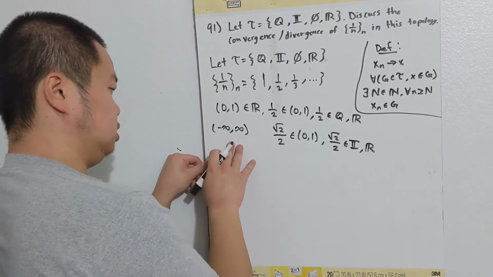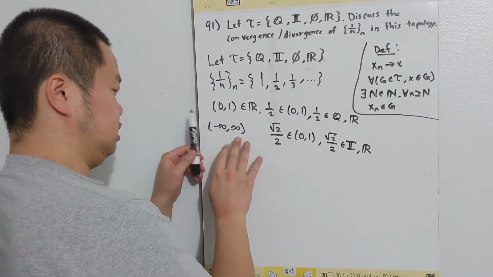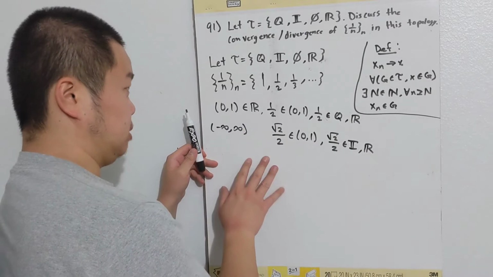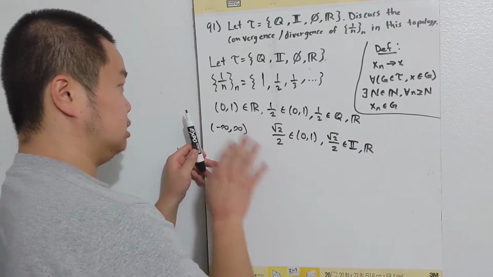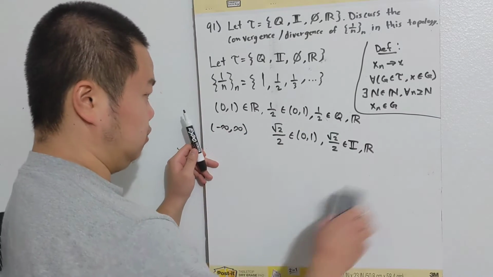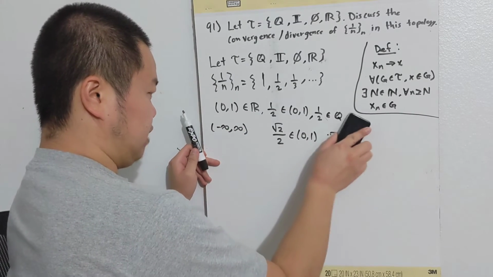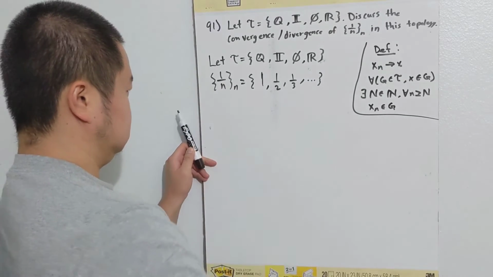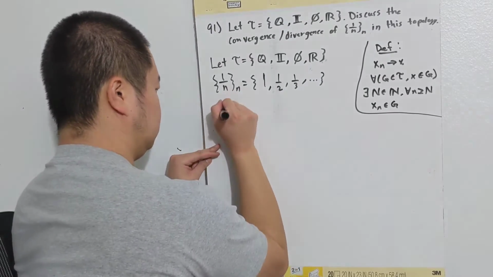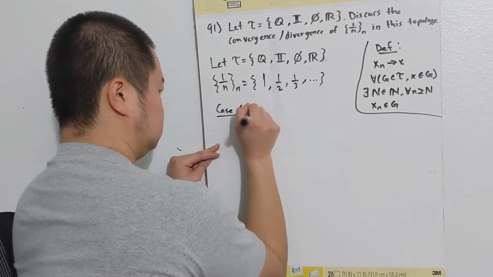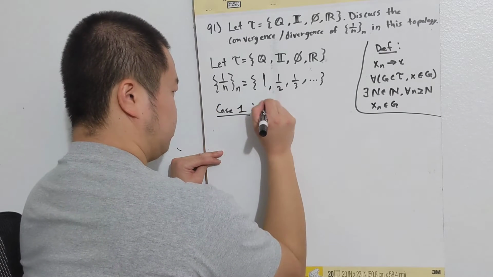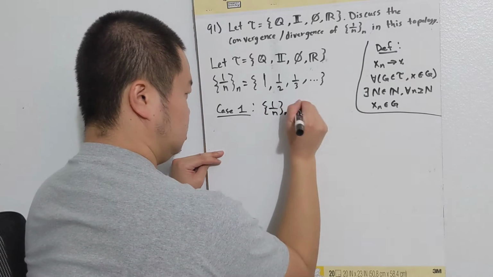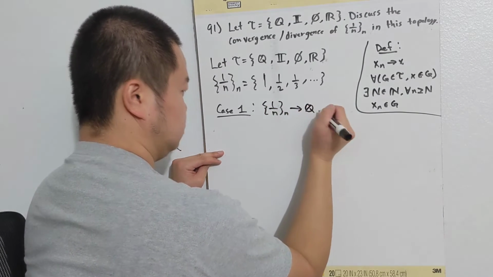So we'll be talking about the rationals and irrationals in two separate cases. We'll be discussing convergence and divergence of the rationals and irrationals separately. So case 1, let's talk about the convergence of the sequence for the rationals.